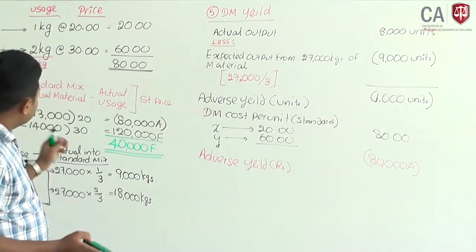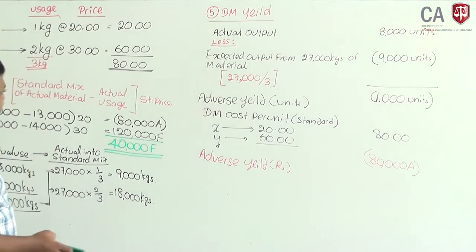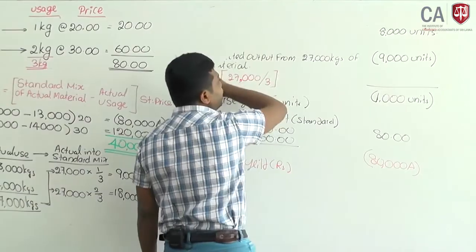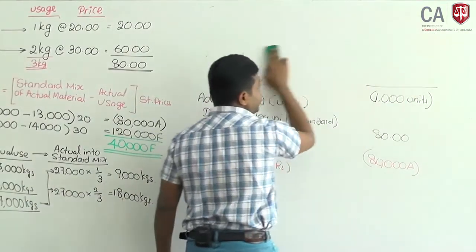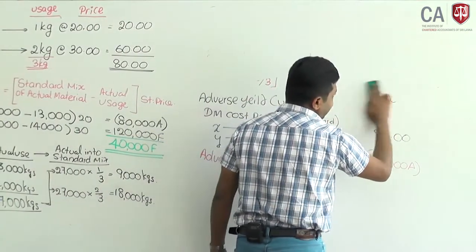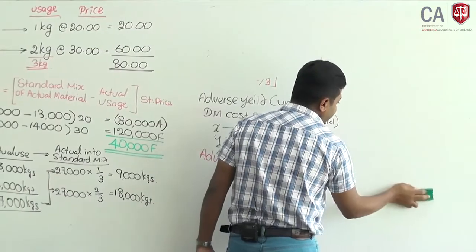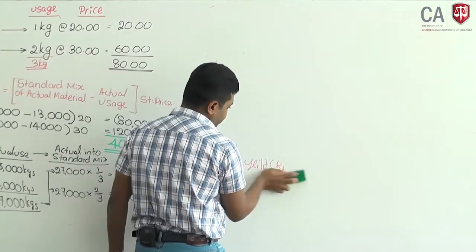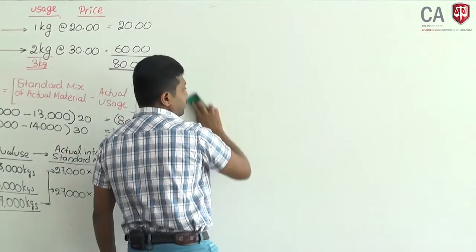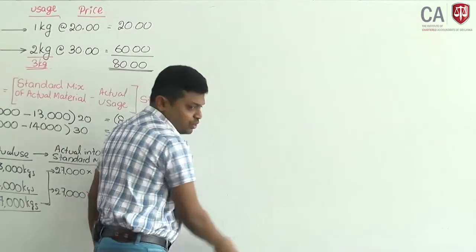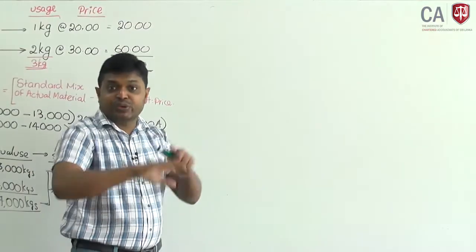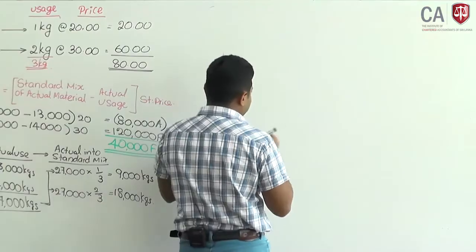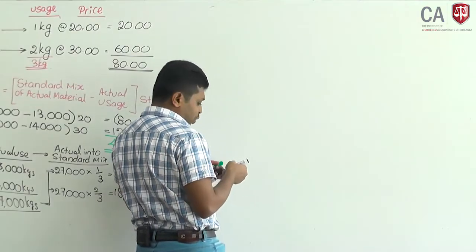Now I will summarize the total variance computation into one diagram, then you can understand the interrelationship between each variance and how we can arrive at those answers. It is not mandatory to calculate all the variances at once, but to get an understanding of total cost variance it is very important.